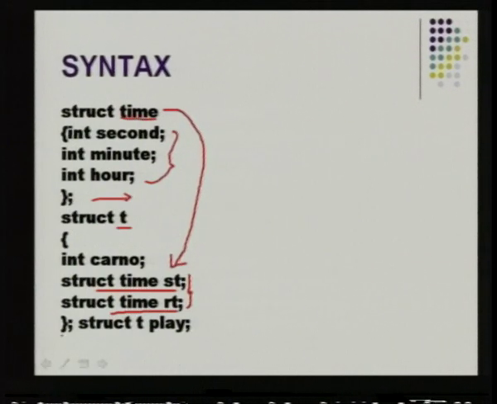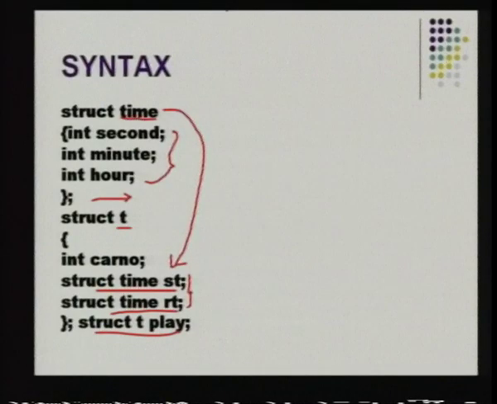Then this structure is also closed and a variable for that structure is defined, struct T play. So now everything changes over here. How am I going to access the members of struct time? I do not have a separate variable for it outside, in the main function. At the same time, I have a variable declared for it inside another structure. So how am I going to initialize or access the contents of struct time? Now we will see how we are going to do it.